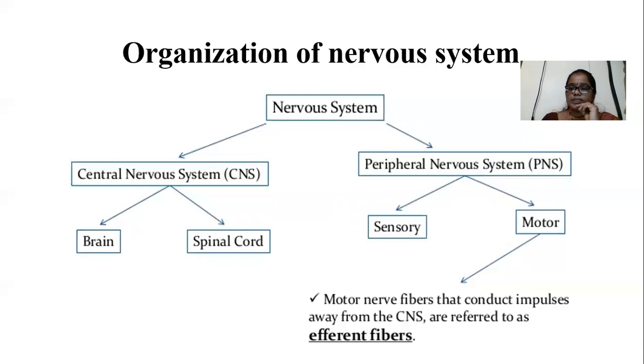Motor neurons conduct the nerve impulses away from the CNS, or move them towards the effector organs. That is called efferent fibers. Motor neurons are efferent fibers.